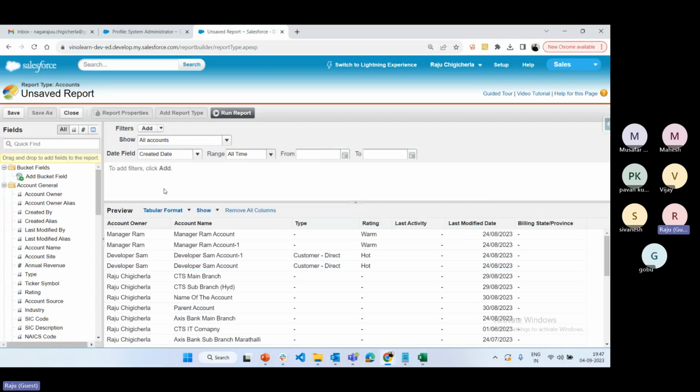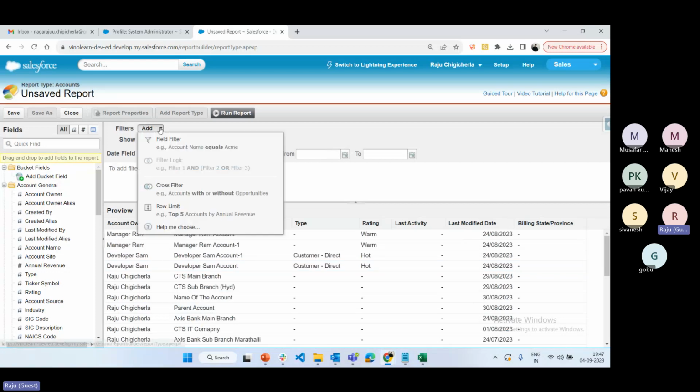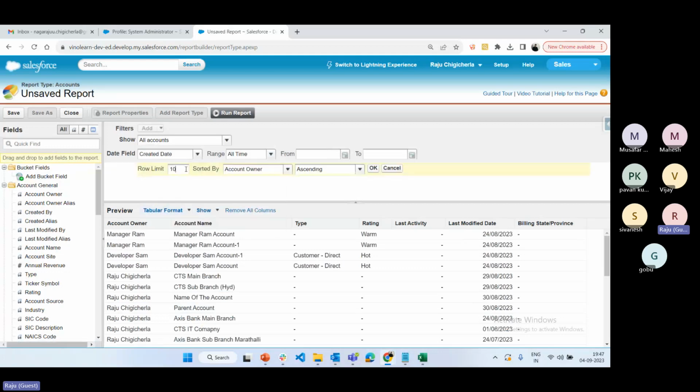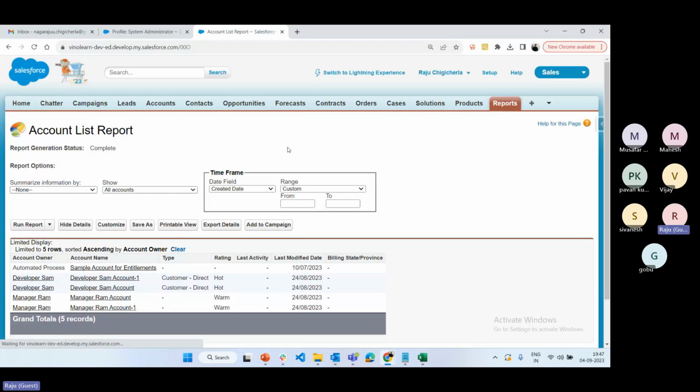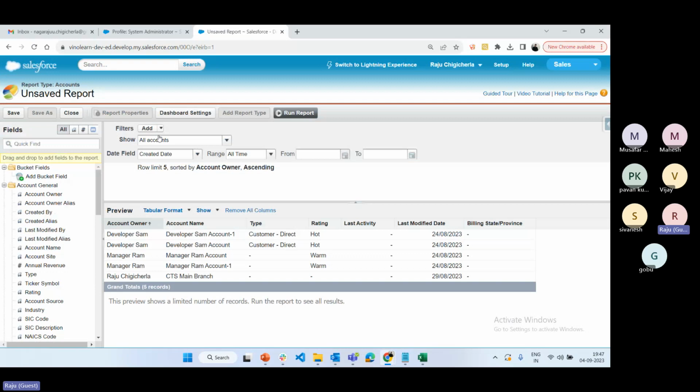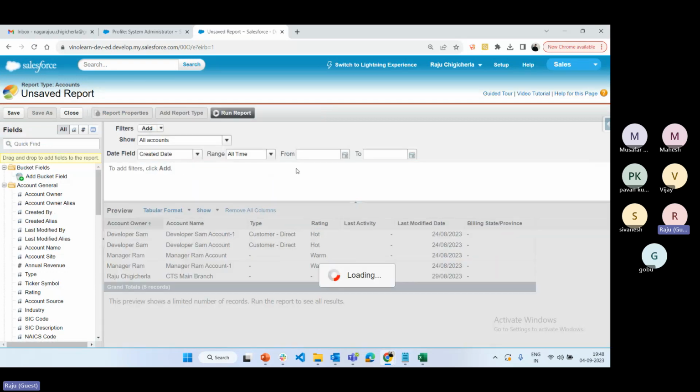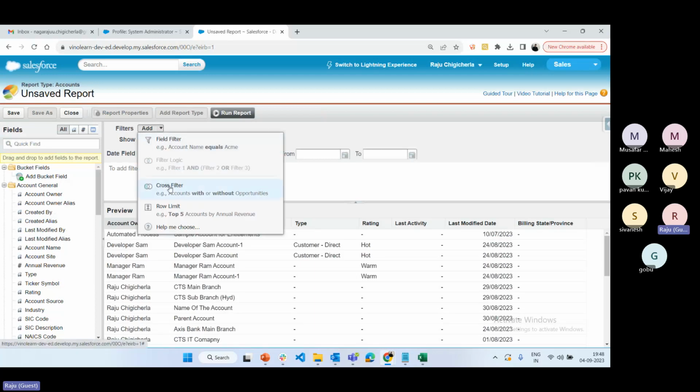Now I want to add a condition first. See here, in filters, there are three types of filters we have: field filter, cross filter, and row limit. Row limit is nothing but, if you set the row limit to 5, only 5 records are displayed. If you click on run report, only 5 records are displayed. If you want to display only particular data, then you can choose the row limit. I don't want that, so just remove the row limit. Now there are two filter conditions we have, field filter and cross filter.